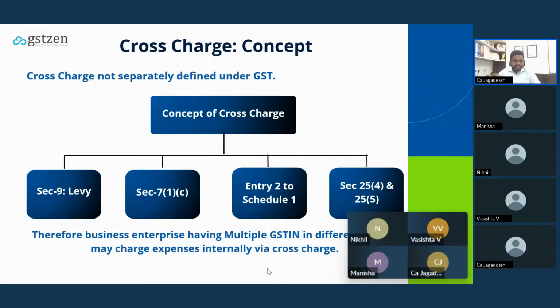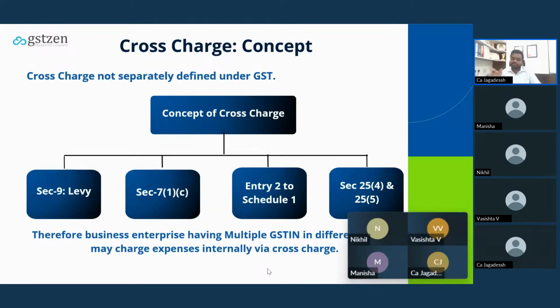Under GST law, cross charge is nowhere defined. But to charge GST, there should be a levy followed by a supply. Without a supply, there will be no levy. The term supply is defined under section 7. Entry 2 of Schedule 1 provides that if there is any transaction between distinct persons, it will be treated as a supply, even though there is no consideration.